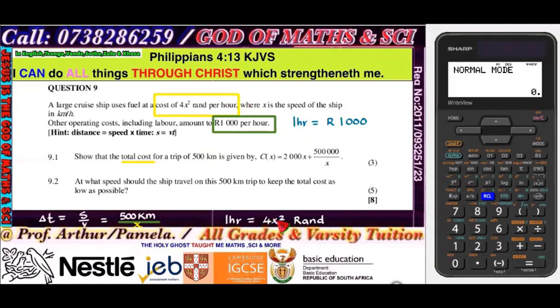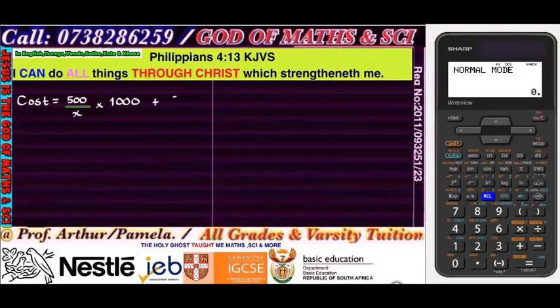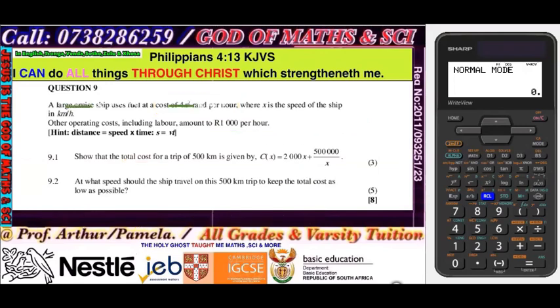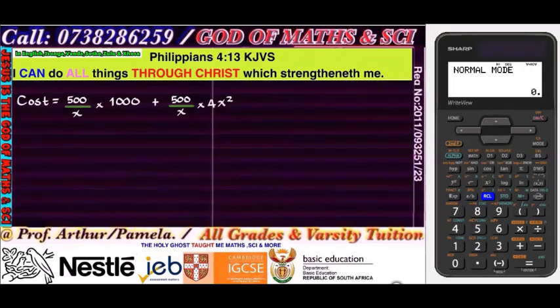Now for this one here, I'll take 500 over x times 4x. So which means I also need to take 500 and then divide that by the x. Then I'm gonna need to times that by the 4. I believe it's x squared. That's what the logic says. Now let's see if we can simplify that into that equation.